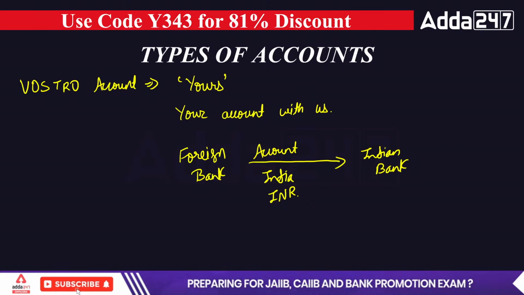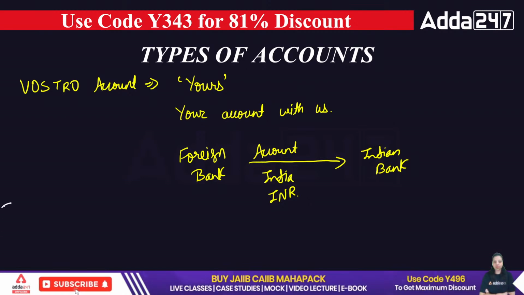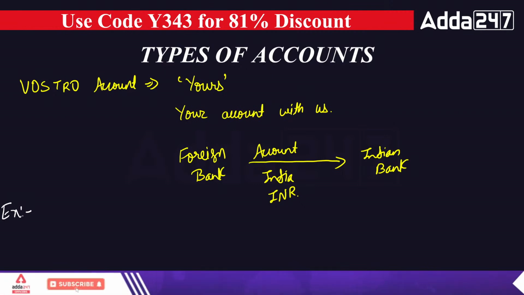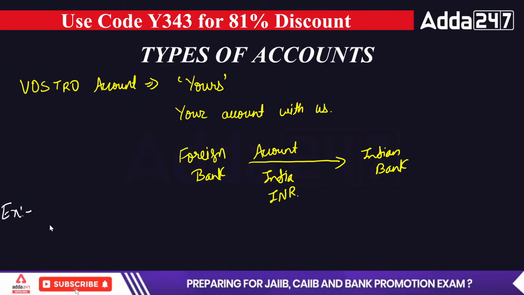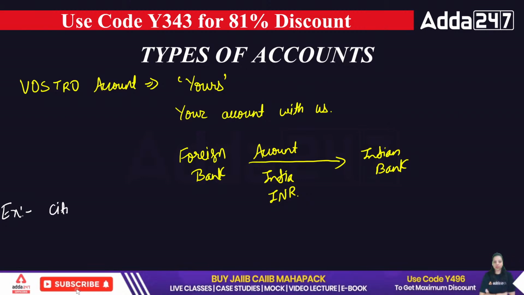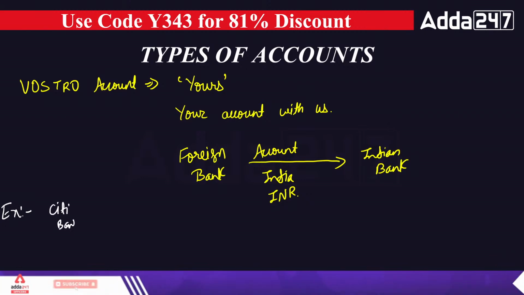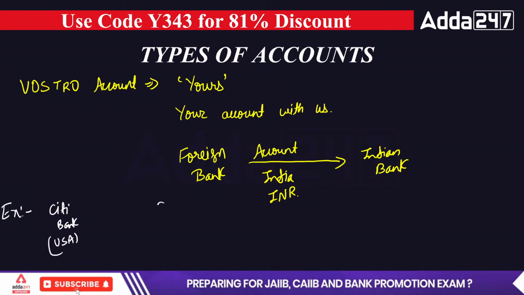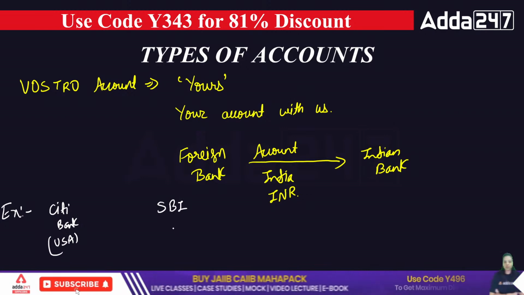Now, let's take an example here. When a foreign bank is having an account in the Indian bank, for example, there are again two banks: Citibank from USA, that's a foreign bank, and State Bank of India from India.